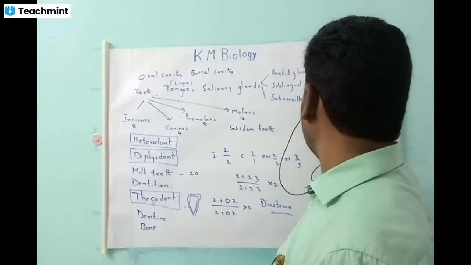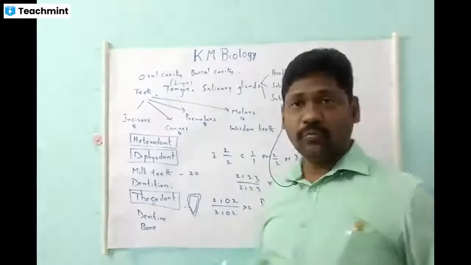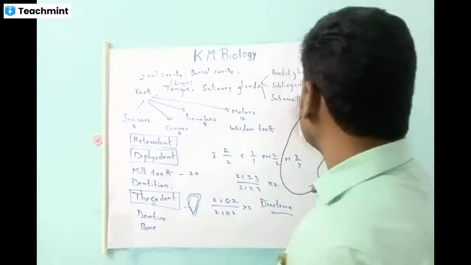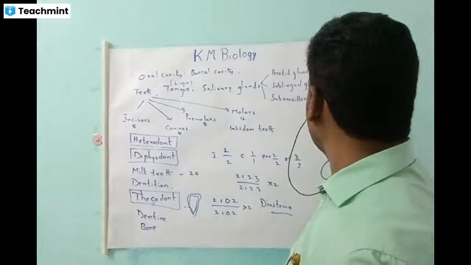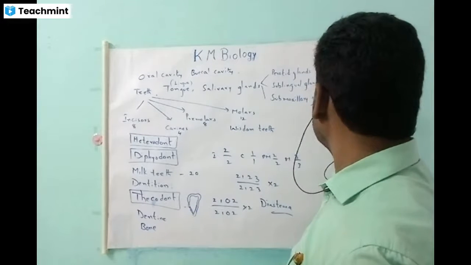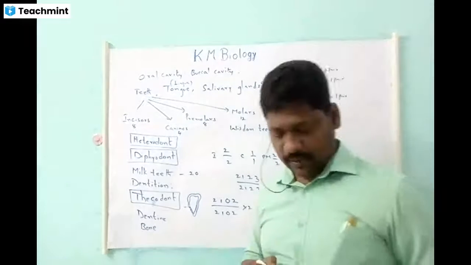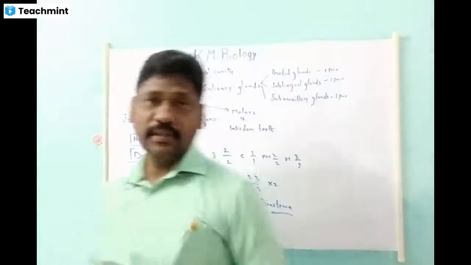Each one is present as one pair. So this is one pair, this is one pair, this is also one pair. That means total three pairs of salivary glands are present in humans.